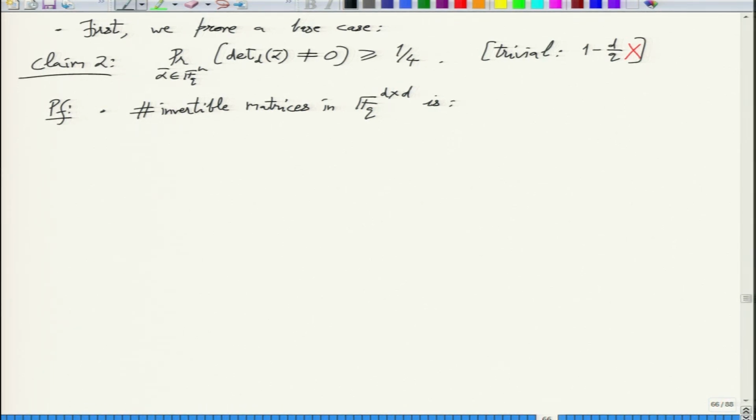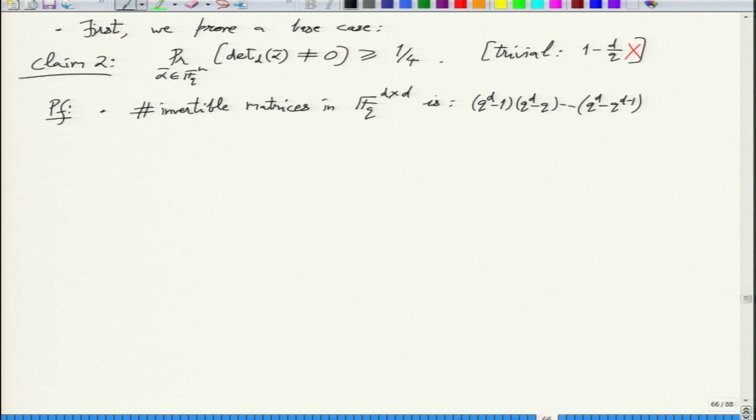So who knows this count? There is a formula. Q raised to d minus 1, Q raised to d minus Q. We just count the number of matrices and then show that all the values you'll get the same number of matrices. So this is just counting the rows. So first row has q raised to d minus 1 possibilities, and once you have fixed the first row, then for the second row, remove the q multiples of the first row. So second row possibilities become q raised to d minus q, and so on.